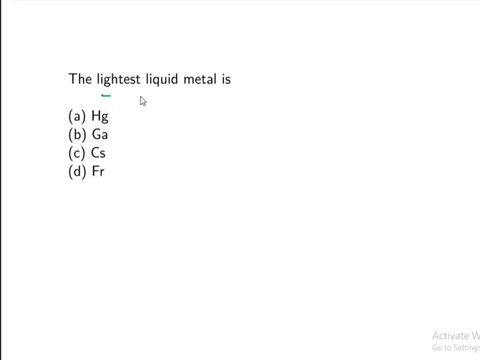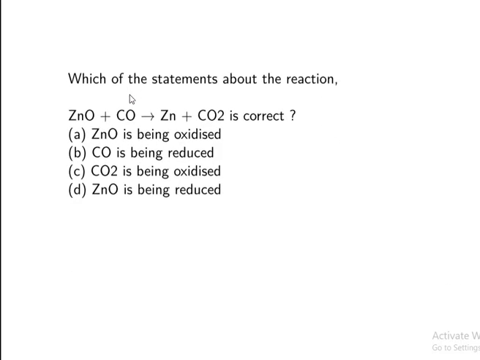The lightest liquid metal is, which is the lightest liquid metal here? Cs. Which of the statements about the reaction ZnO plus CO forms Zn plus CO2 is correct? They are saying this statement is correct. Why? Because according to option D, ZnO is being reduced.